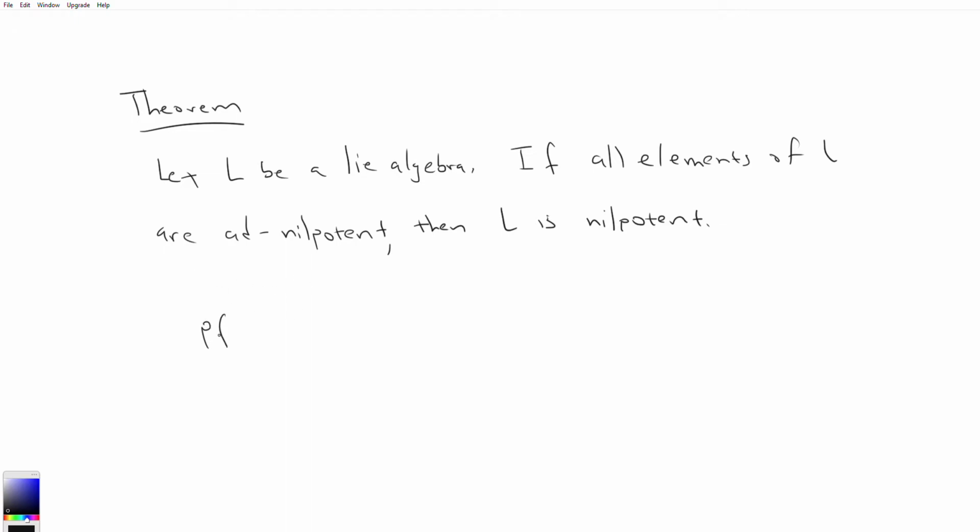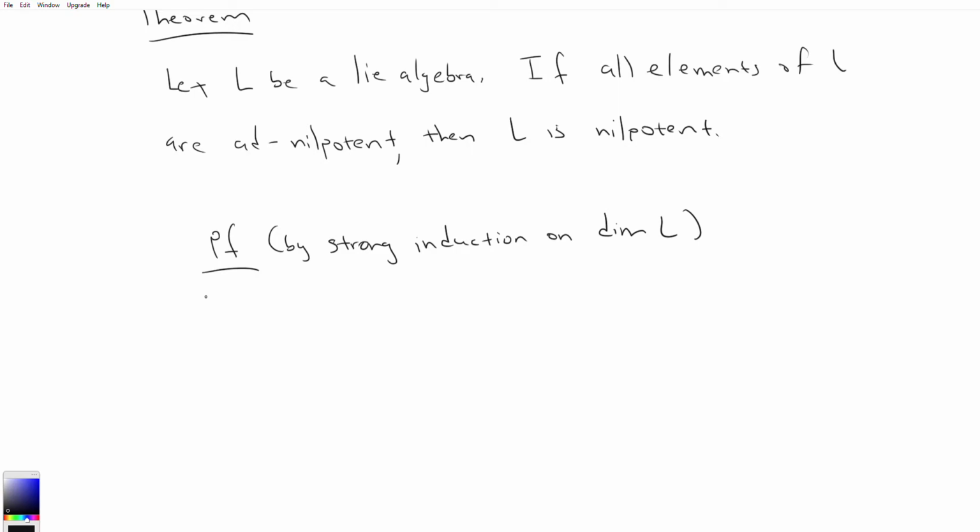So, proof by strong induction on dim L. Clearly, if dim L equals 0, this is true, right? All the elements are ad nilpotent because there is only the 0 vector, and L is obviously nilpotent.